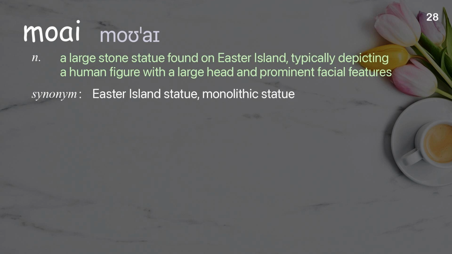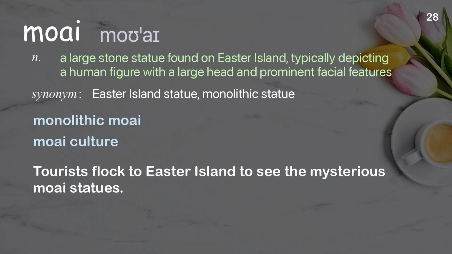Moai. A large stone statue found on Easter Island, typically depicting a human figure with a large head and prominent facial features. Examples: Monolithic Moai. Moai culture. Tourists flock to Easter Island to see the mysterious Moai statues.